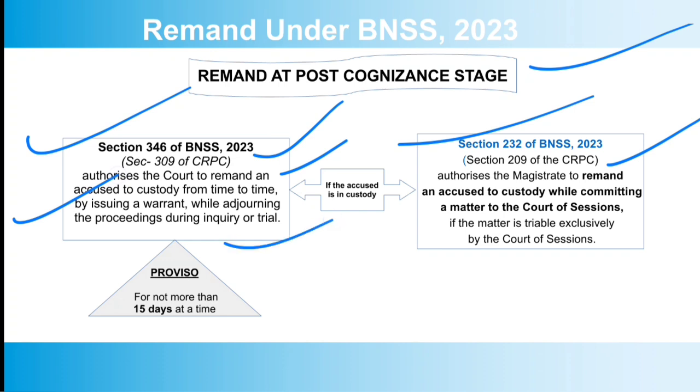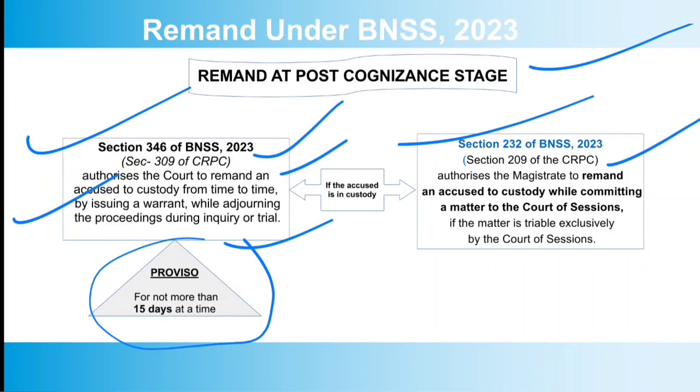So 309 generally provides for adjournment, but when adjournment is being made by the court, the court can remand the accused to judicial custody from time to time by issuing a warrant while the proceedings are adjourned. So it is during inquiry or trial, and the proviso is that it shall not exceed 15 days at a time. So it is remand in custody when the proceedings are adjourned, right.